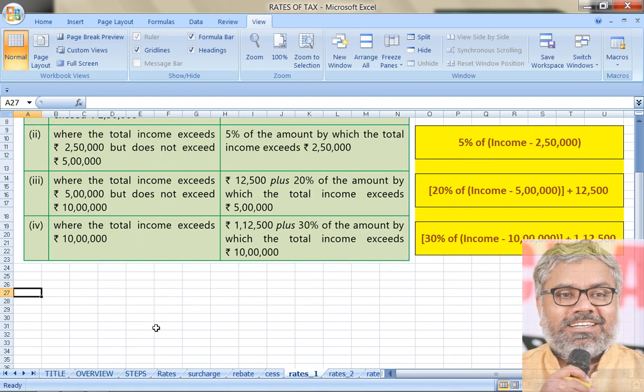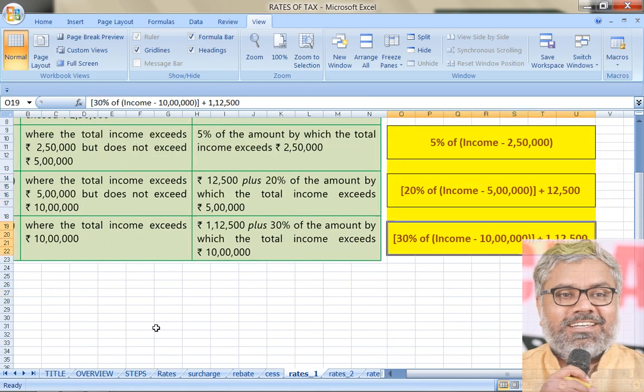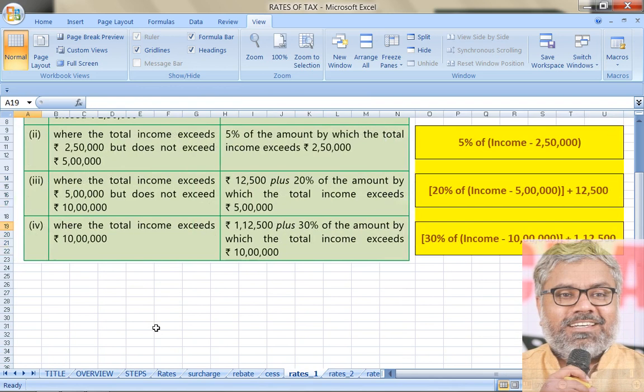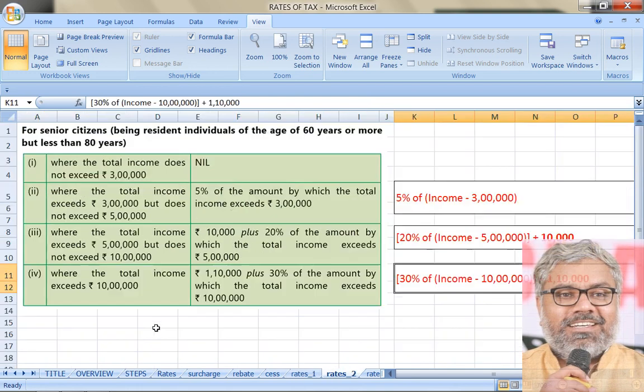Income above 5 lakhs but below 10 lakhs is subjected to a tax of 20% plus 12,500, and income exceeding 10 lakhs is taxable at a rate of 30% plus 1,12,500, and this 12,500 and 1,12,500 are representing the tax liability of earlier slabs since the income has already crossed them.